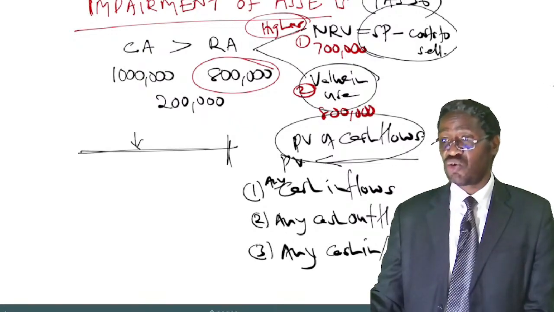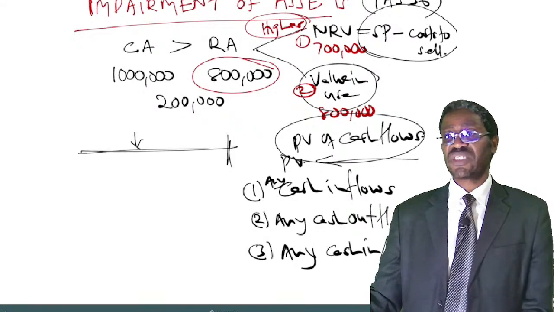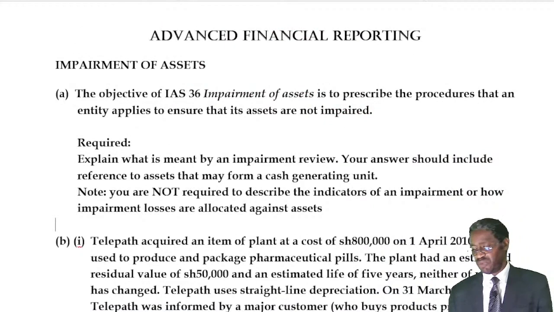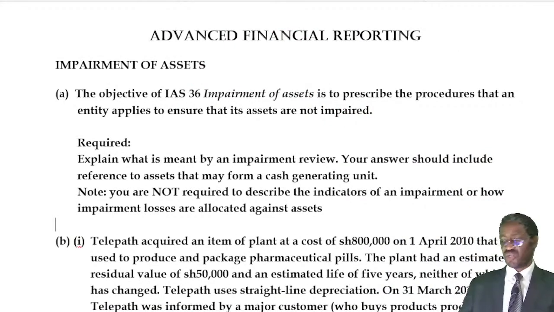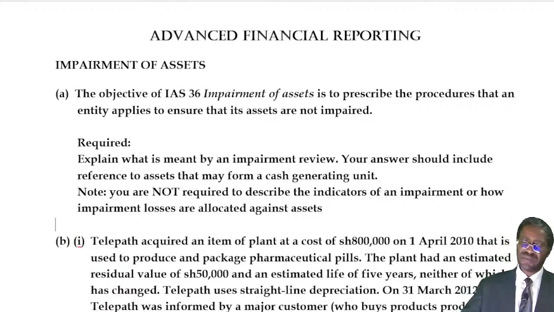I've already shared it in the group. But let me project it so that we read it together now. It says, number A, the objective of IAS number 36, impairment of assets, is to prescribe the procedure that an entity applies to ensure that its assets are not impaired.